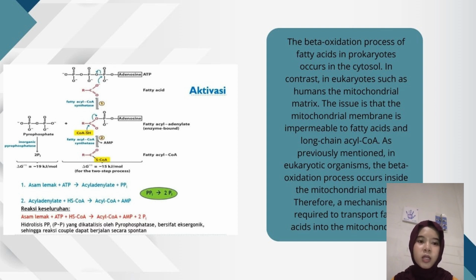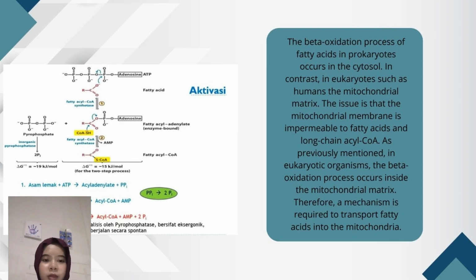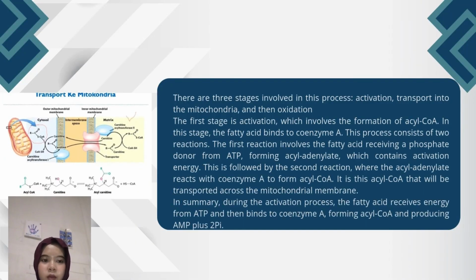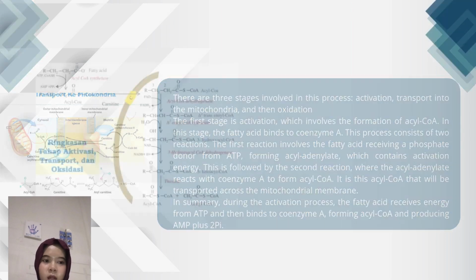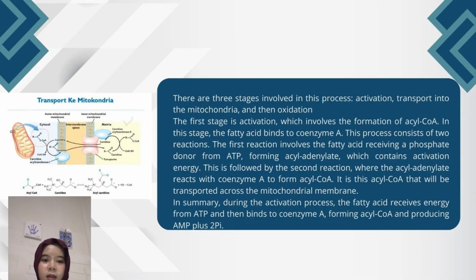However, as previously mentioned, in eukaryotic organisms, beta oxidation takes place in the mitochondrial matrix. Therefore, a mechanism is needed to transfer fatty acids into the mitochondria. There are three stages involved: activation, transport, and finally the oxidation process itself.